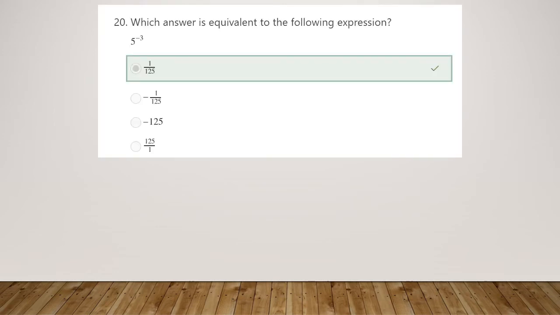Number 20, which answer is equivalent to the following expression? Well, we can see the correct answer here, but 5 to the power of minus 3 means that we cube 5, that's the 3 part of it, so 5 cubed gives us 125. And the negative part gives us a reciprocal, not a negative answer. So it's 1 over 125, the reciprocal of 125 there.